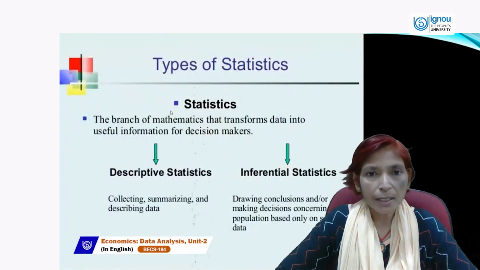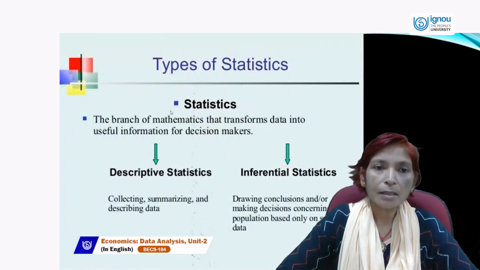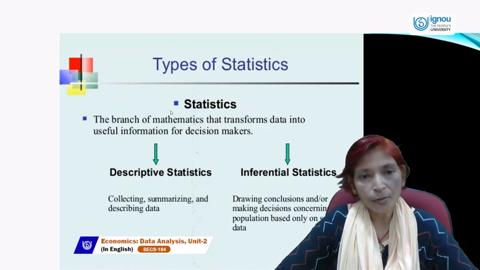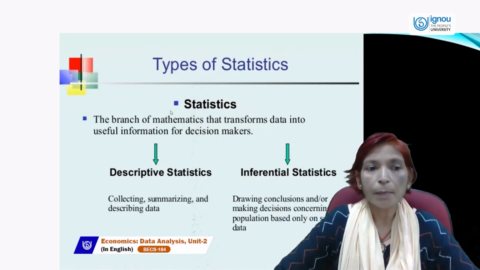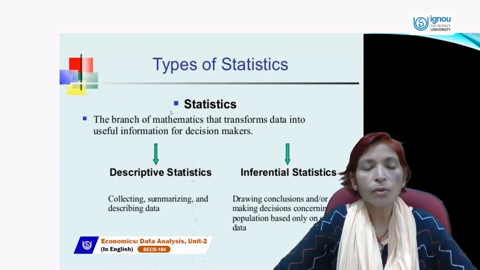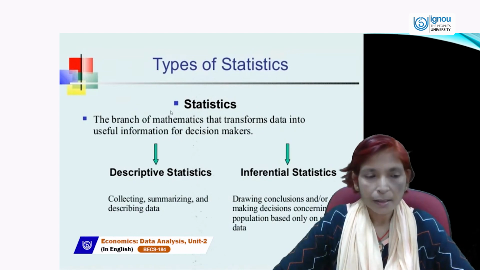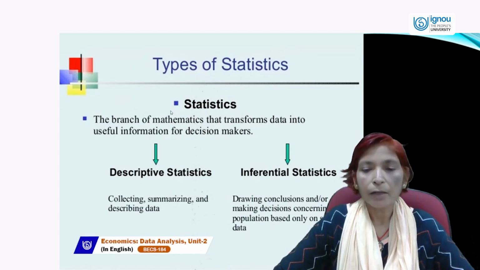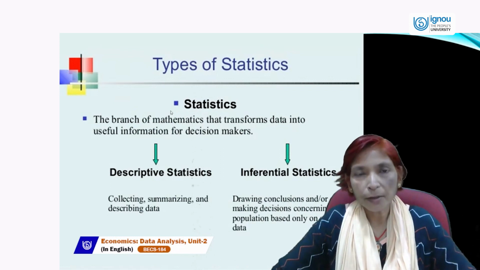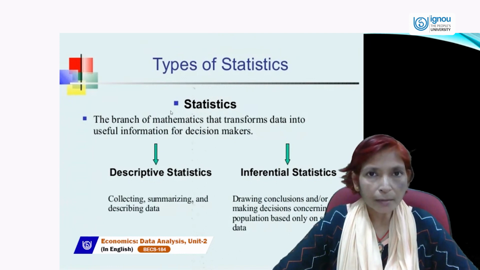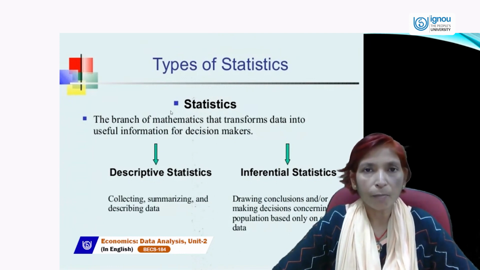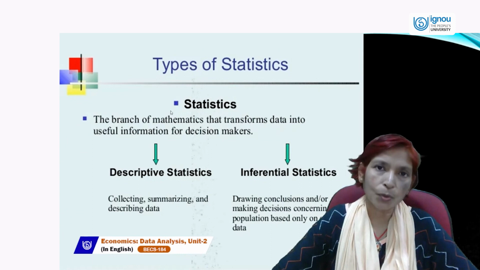Next is types of statistics. If we ask you what the various types of statistics are, statistics is the branch of mathematics that transforms data into useful information for decision makers. And there are two types of statistics, that is descriptive and inferential. In descriptive, we have to follow these processes. Number one is collection of data. Either we can collect it from a primary source or from a secondary source.